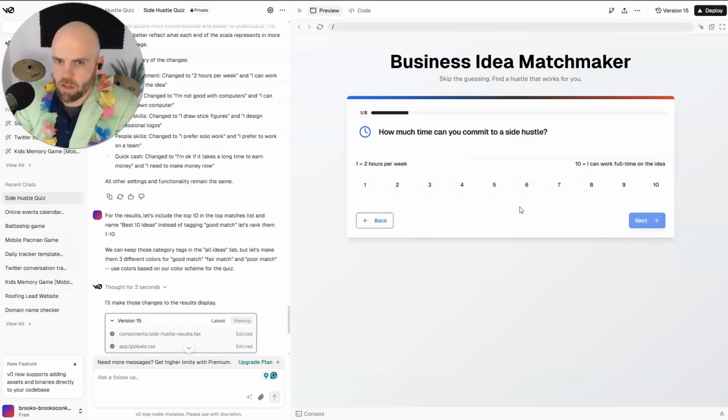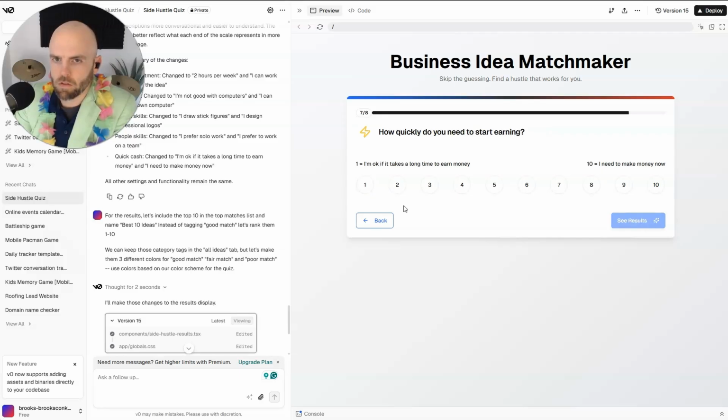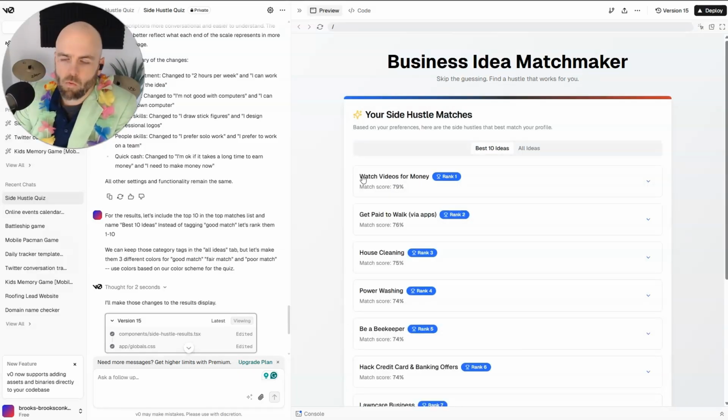And here we are, changes made. So let's say I can work full time on the idea. Let's say I have a lot of money. I'm not technical. Don't write emails well. Don't design well. Prefer solo work. All right, cool. Watch videos for money. I don't actually remember my answers. I need to remember my answers because get paid to walk. Did I say I don't need to make money quick?